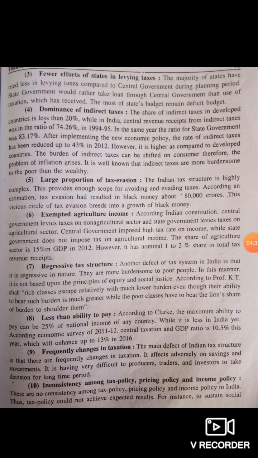Then the seventh one is regressive tax structure. We have studied that a regressive tax structure becomes burdensome on poor people as well, even though their income is low, they have to pay that much tax.